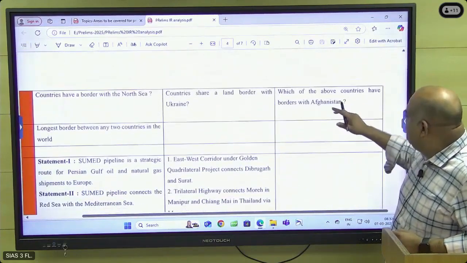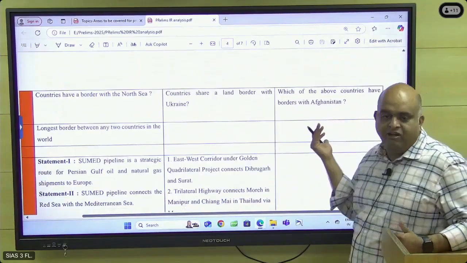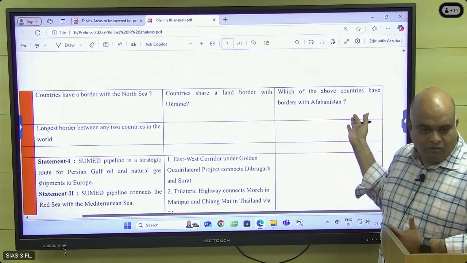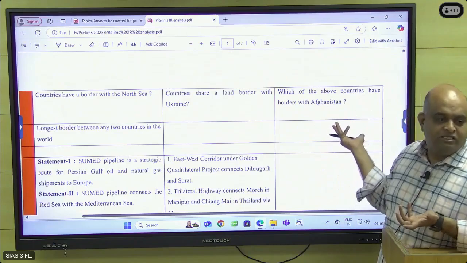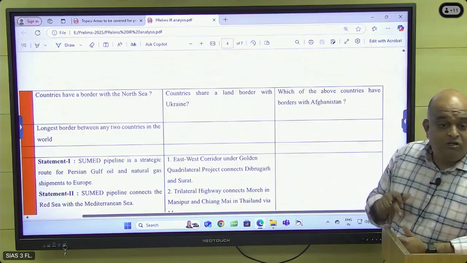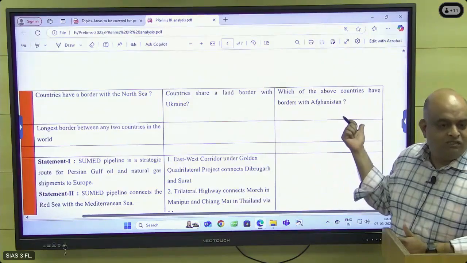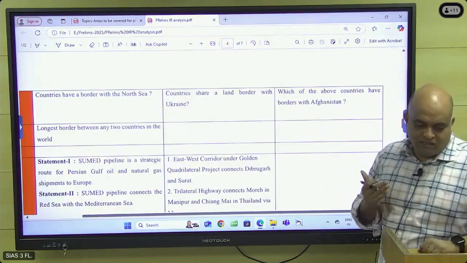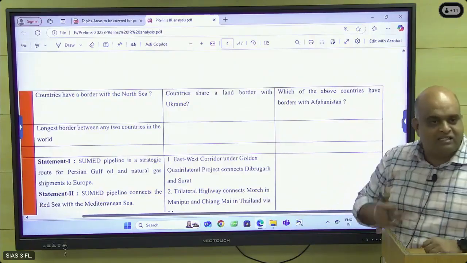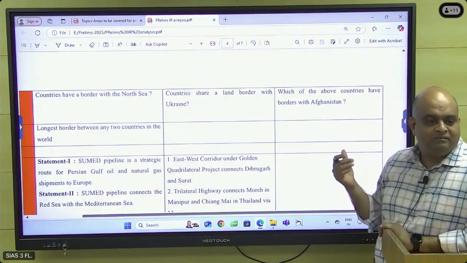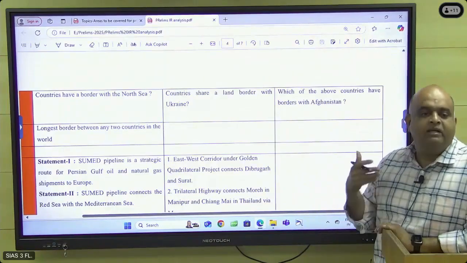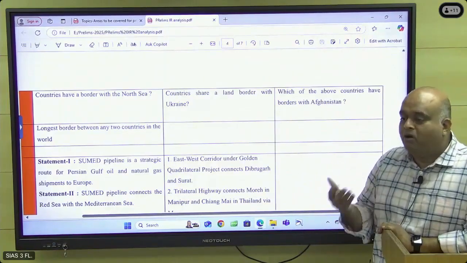And then, what are all the countries bordering Afghanistan? Very simple, because of the Afghan crisis, the Taliban took over in 2021. The question was there, very simple. The Taliban took over in August, and the question was there in May. So imagine that. They are asking us, as if predicting what will happen next. What is the upcoming issue, upcoming crisis, upcoming policy.